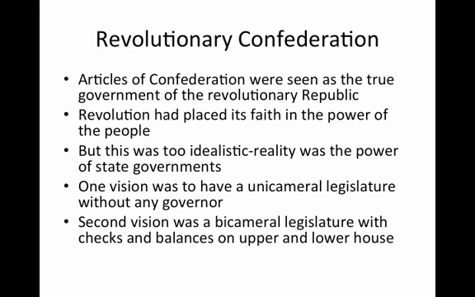The Revolutionary Confederation. Right after the American Revolution, the first style of government that the Americans created was known as the Articles of Confederation. This was seen as a true form of government coming out of the Revolutionary Republic. The reason why was because the Revolution had placed its faith in the power of the people. But since this ideal was too idealistic, reality in the end was placed as local to the people as possible. In this case, it was put into the power of the state governments.